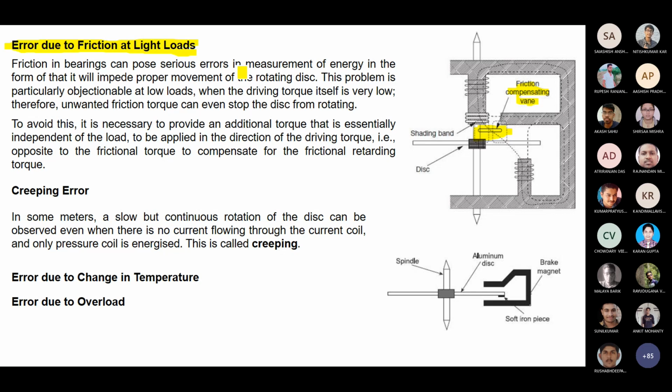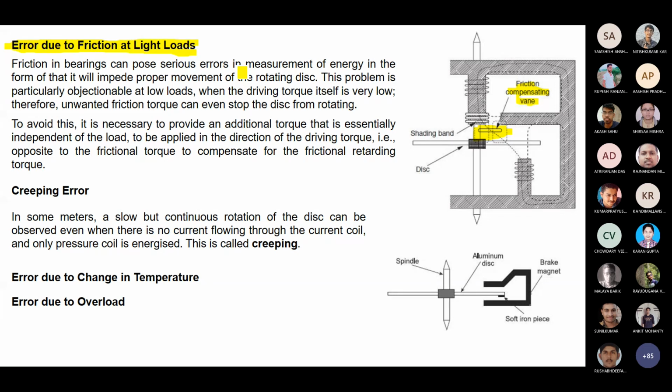Okay, so that less amount of current and flux are not capable enough to drive or to produce the rotational torque of that disc. That's the problem for that light load conditions. So what do you need to do?